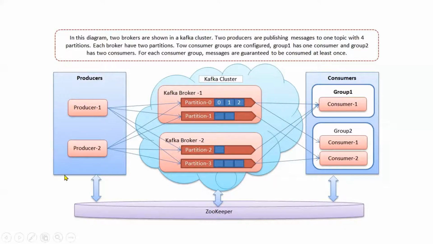And if you look at this, there are producers and consumers. The producer pushes messages to Kafka topics, and the consumer consumes from the topic. That is how it works. There could be more than one consumer also.